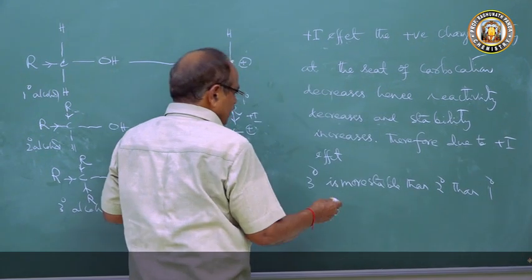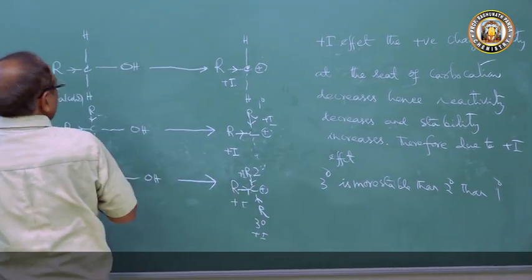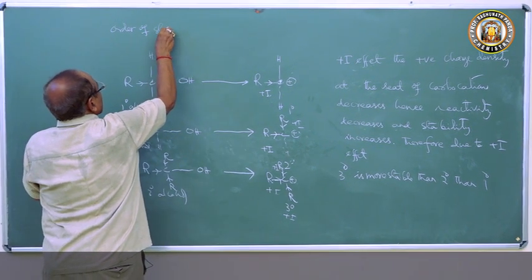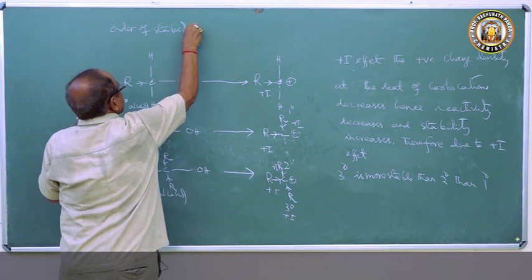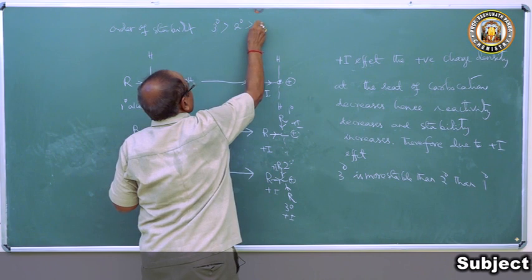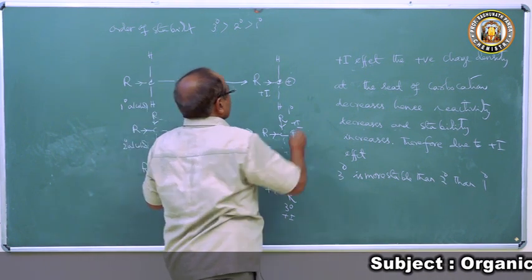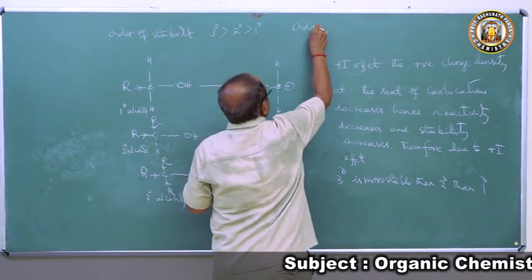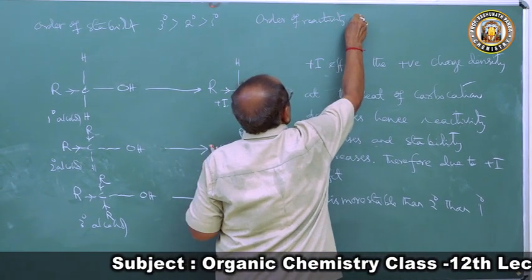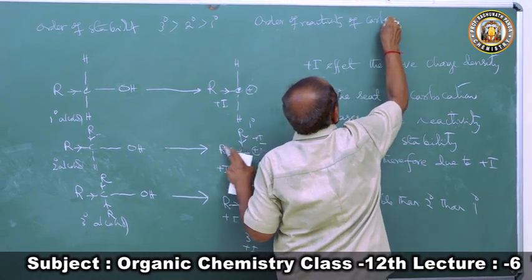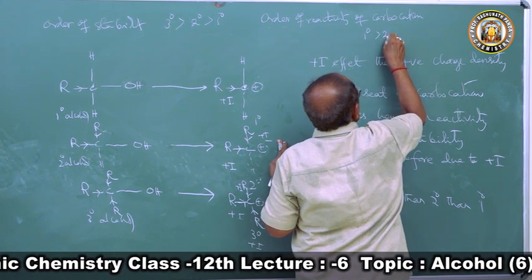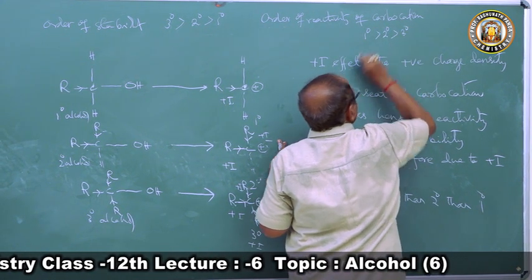So now we got the order of stability of carbonium ion: 3 degree is more stable than 2 degree, more stable than 1 degree. Then order of reactivity will be what? Just reverse. Order of reactivity of carbocation is 1 degree more reactive than 2 degree more reactive than 3 degree.